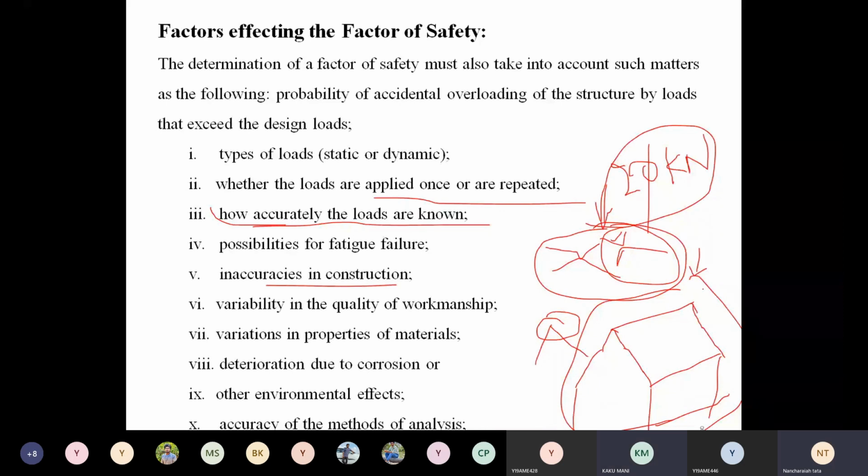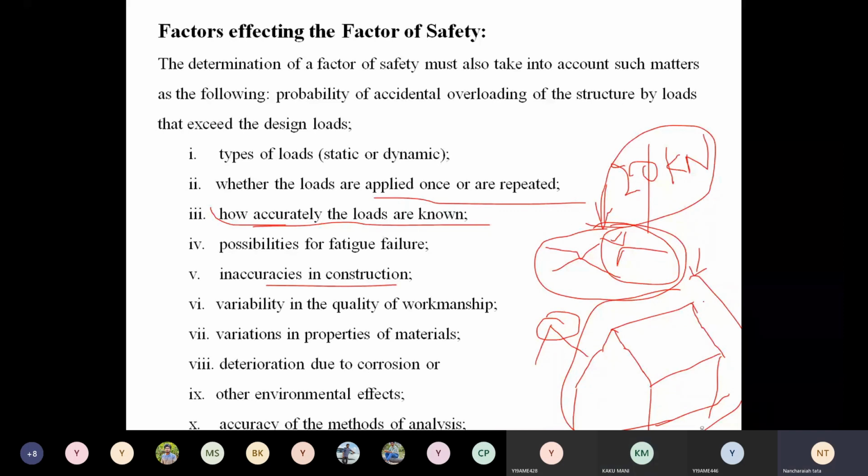You cannot predict all of it exactly. A group of persons works on construction, and not all of them can build the structure in the same manner. It varies from person to person. To avoid those inaccuracies, you can also consider the factor of safety.